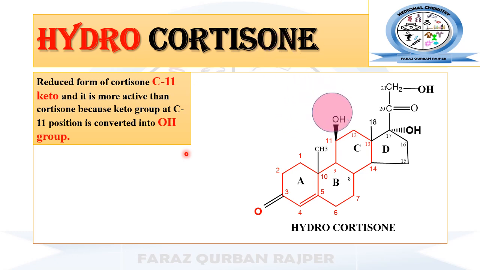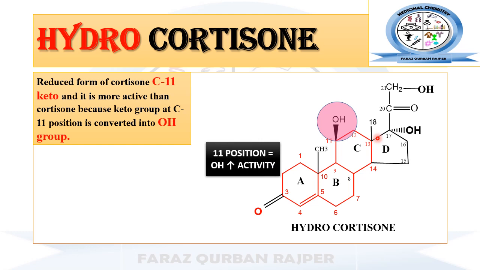You may observe in the structure of hydrocortisone that at carbon number 11 a hydroxyl group is present, which is a result of the reduction of the ketone at carbon number 11 of cortisone.